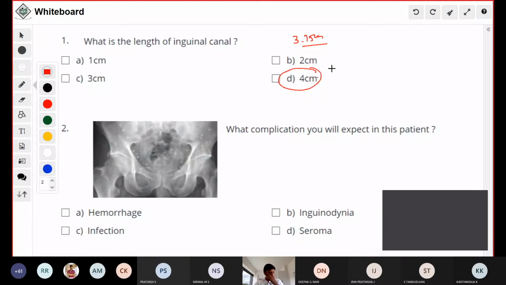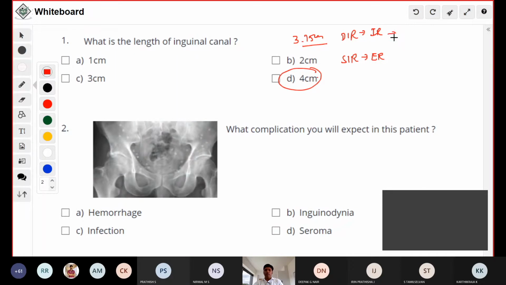Just briefly discuss this inguinal canal. It is an oblique canal extending from the deep inguinal ring to the superficial inguinal ring. Deep inguinal ring is otherwise called the internal ring. Superficial inguinal ring is otherwise called the external ring.